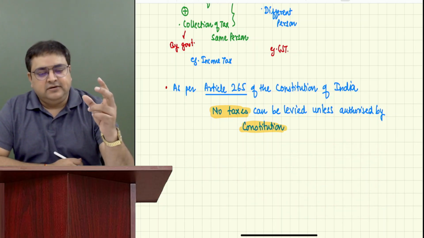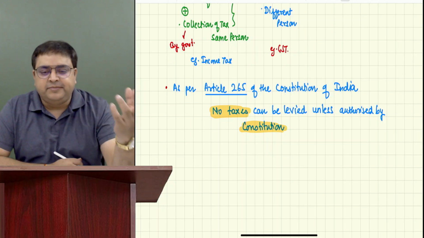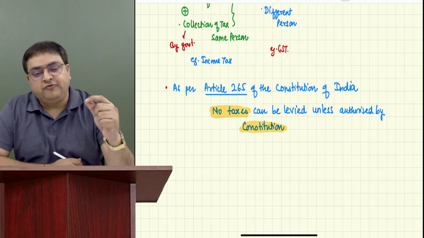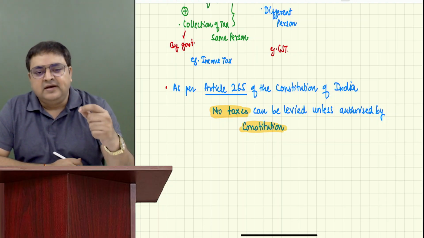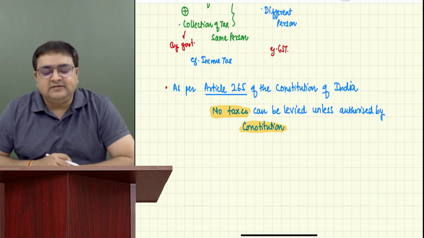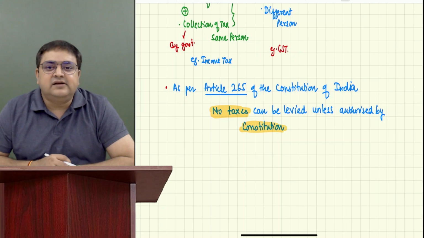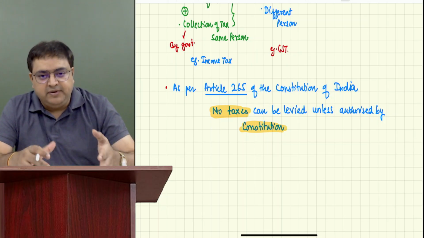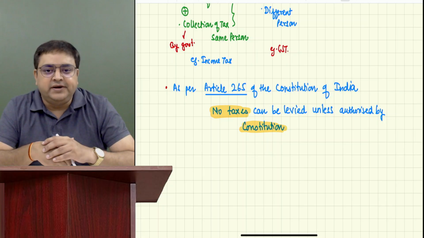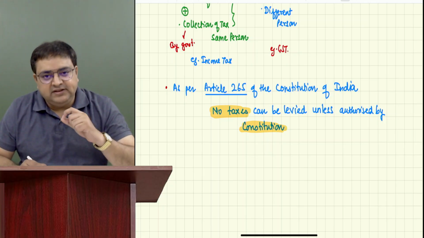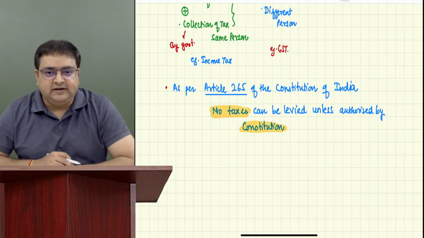So whether you are living in any part of India, whether in the northern part, southern part, eastern part, wherever you are living, if you are earning the same type of income, you have to pay similar taxes as per the central law. So what type of tax is income tax? Income tax is a central law. It's a central government tax. It's not a state government tax. It's not levied by Karnataka government. It is not levied by Tamil Nadu government. It is levied by central government. And Article 265 says that we are giving the power to the central government to levy income tax.